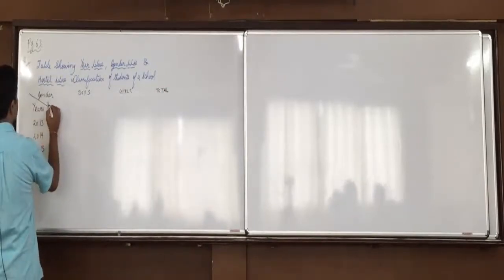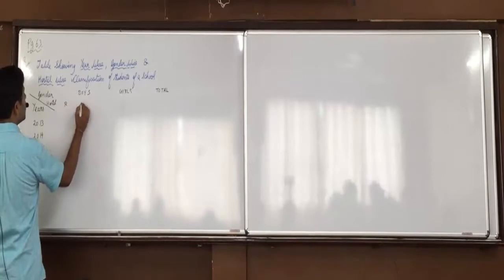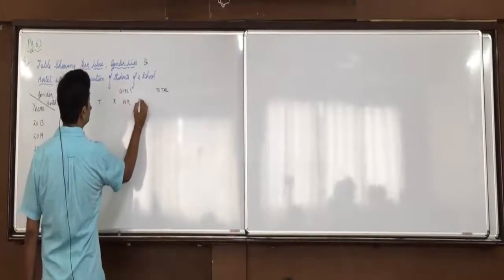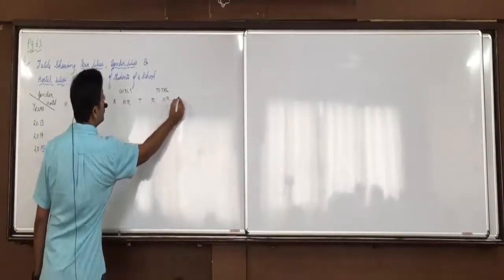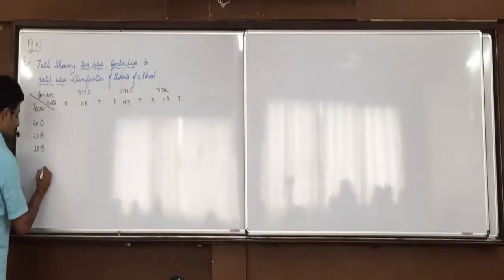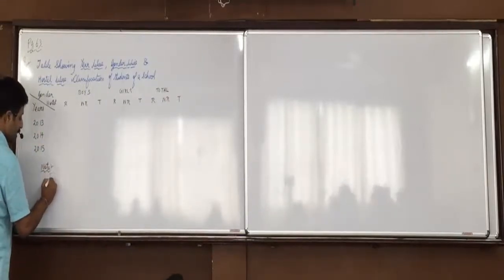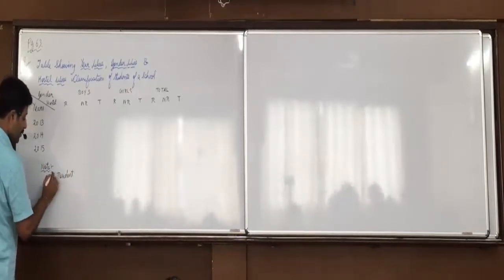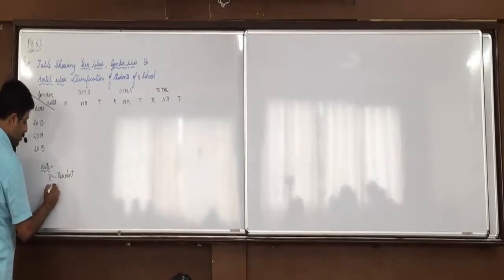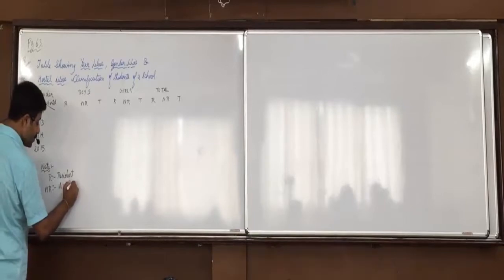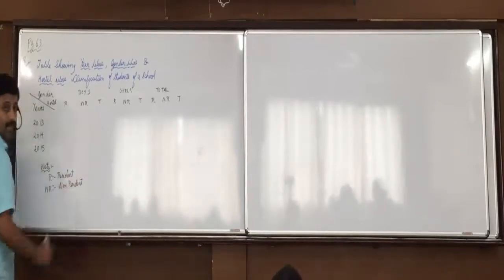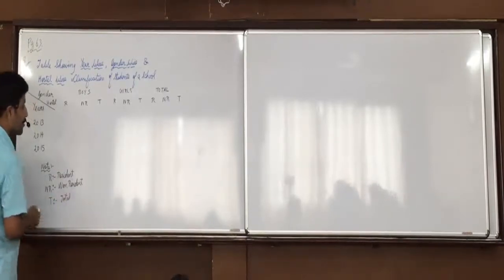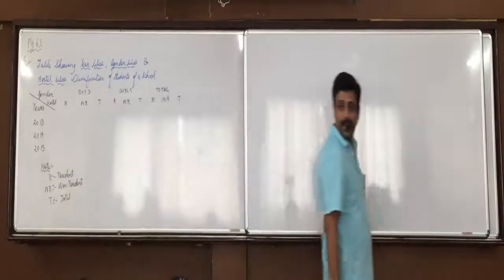And then you will have hostel: resident, non-resident and total. If you use any short form, we'll mention it below as a note that R stands for resident, NR stands for non-resident, T stands for total. Raise your hand who did not understand this.